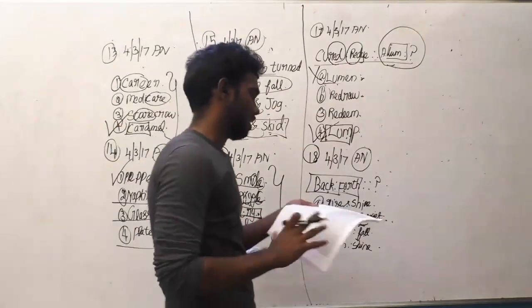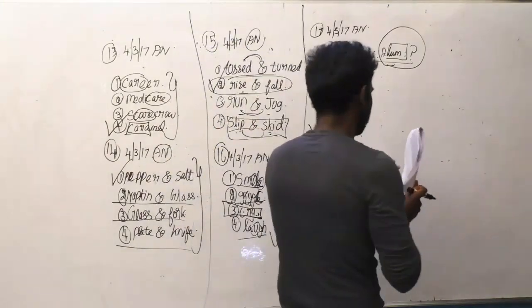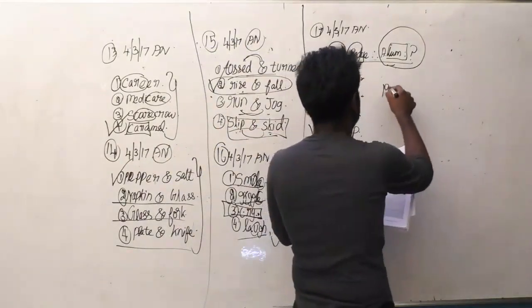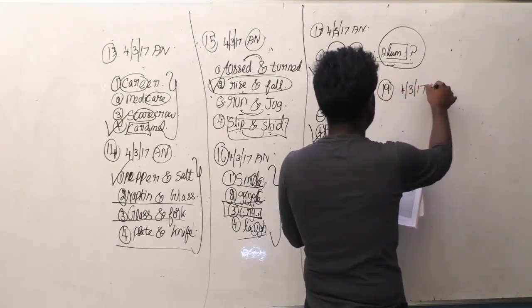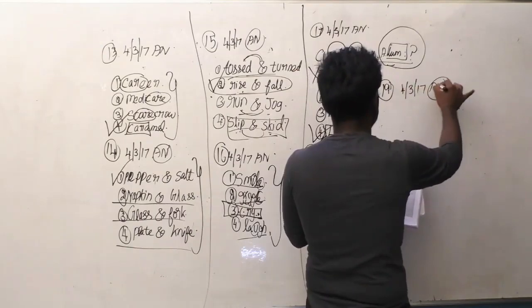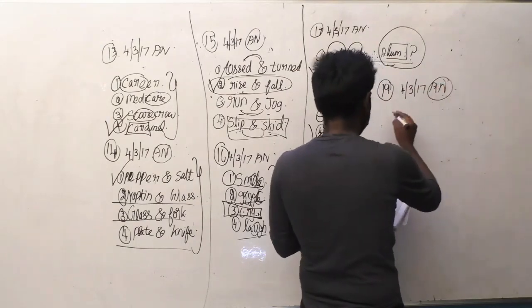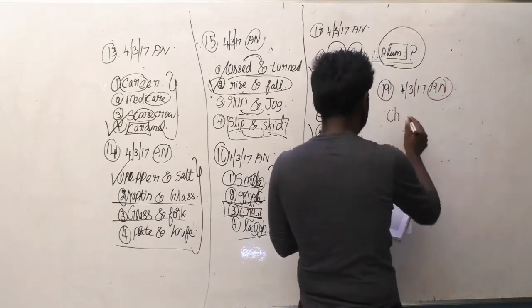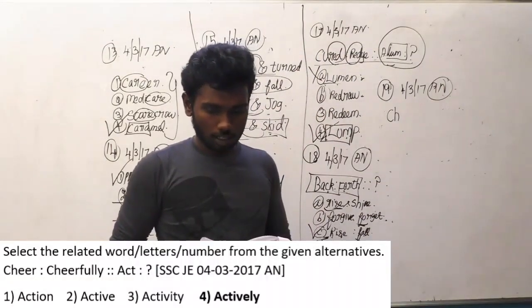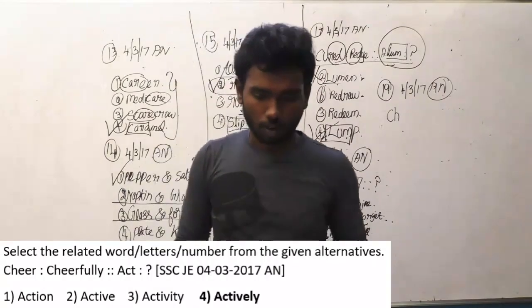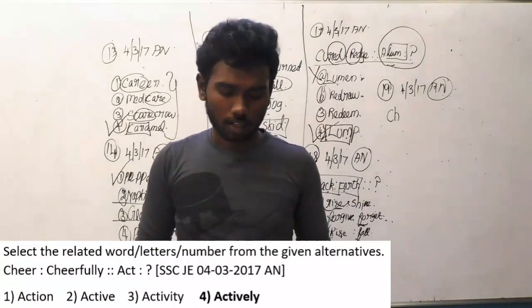Question number 19. This question was asked in SSC JEE 4-3-17 afternoon batch. I'll read out the question first. Select the related word or letters, numbers from the given alternatives.